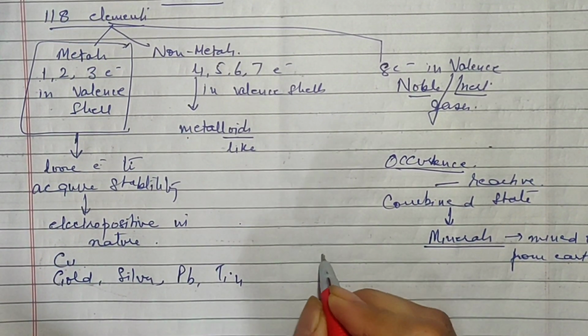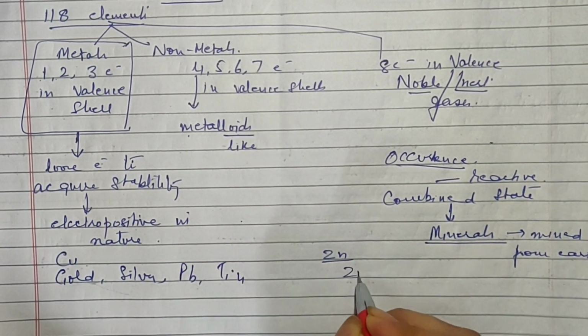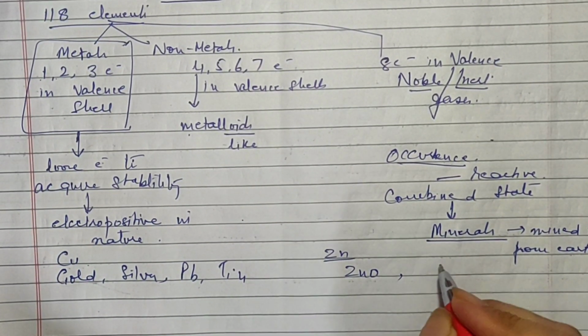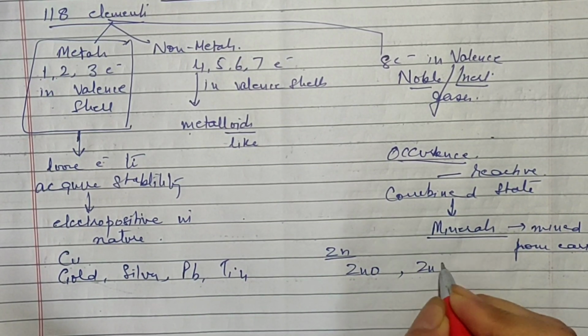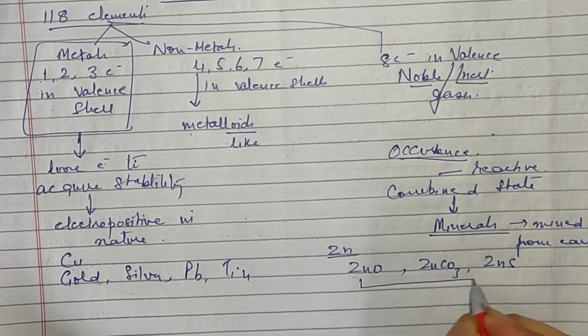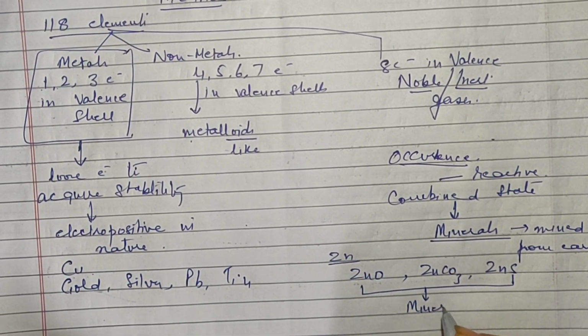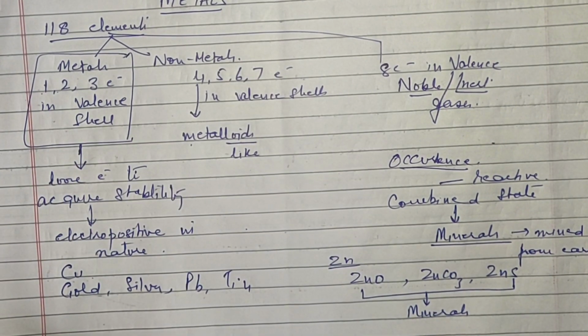For example, let's take zinc. Zinc is a metal. It can exist in nature as zinc oxide. It can exist as zinc carbonate. It can also exist as zinc sulfide. All three forms of zinc are referred to as minerals.